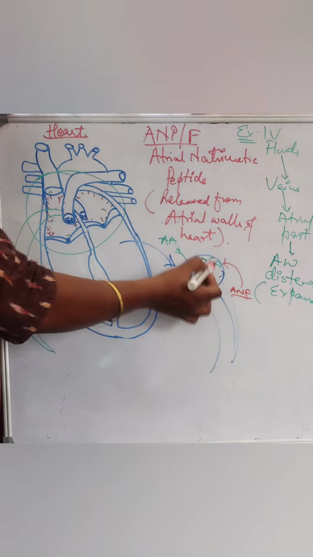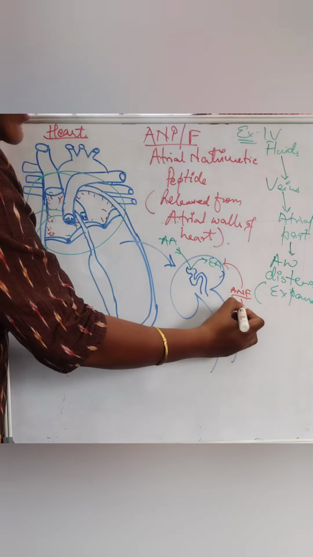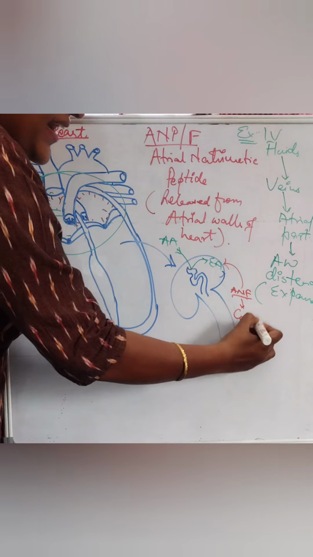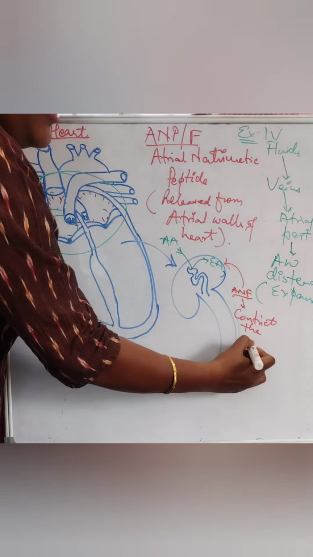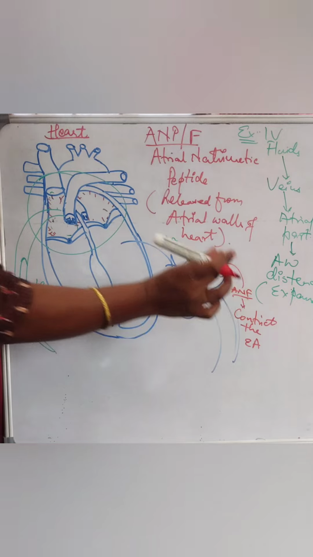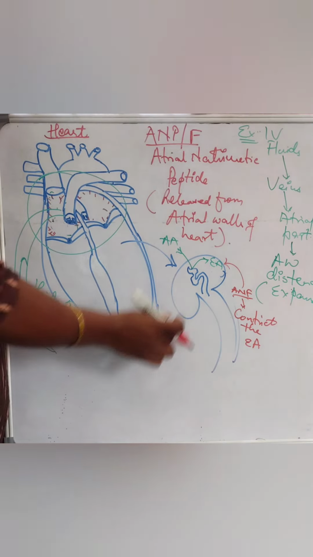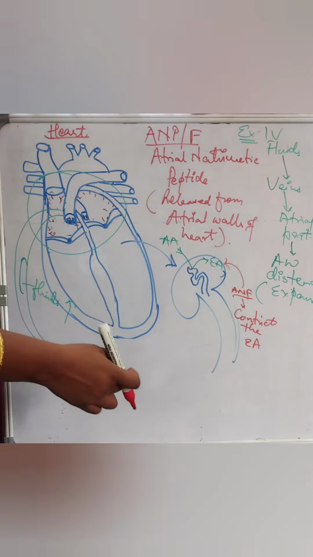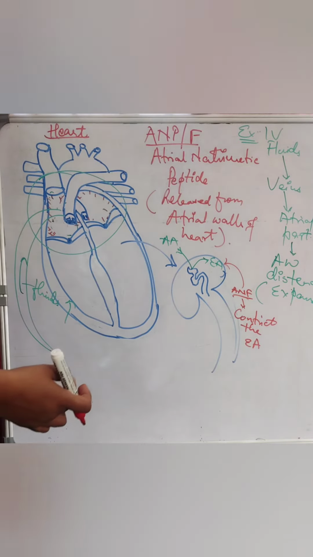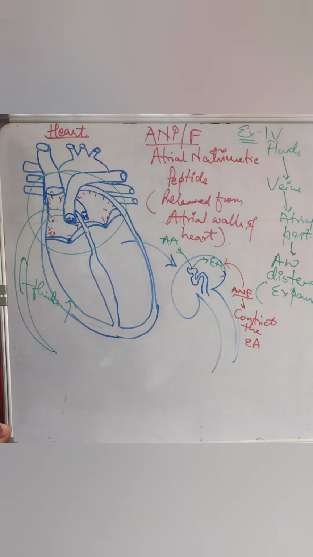It means the ANF will constrict the efferent arteriole. It will reduce the space or constrict the capillaries, which take out the blood along with filtrate to the peritubular capillaries.